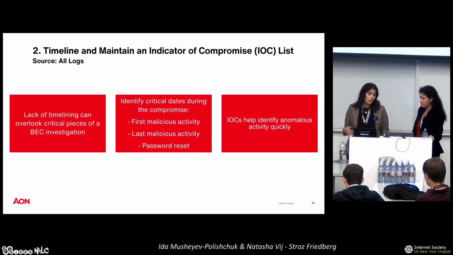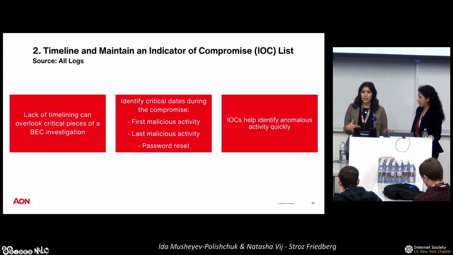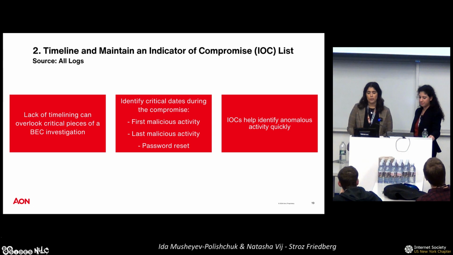all of your activity. There are 3 critical dates, I would say, that are important in an M365 investigation. Of course, as you can imagine, your first malicious activity and your last malicious activity are going to be critical when you're doing your M365 investigations. That's a really great way to bookmark your investigations, especially tying it back to when I was talking about the intermittent Microsoft IP addresses. You want to make sure you're getting a full list of data that could have been accessed during the threat actor window, and you want to make sure you're not giving your client information that's outside of scope. You want to make sure you're giving them an accurate picture as to what was going on during the investigation. Finally, the third date that is really important is going to be your password reset date.